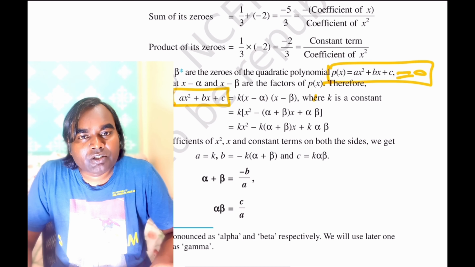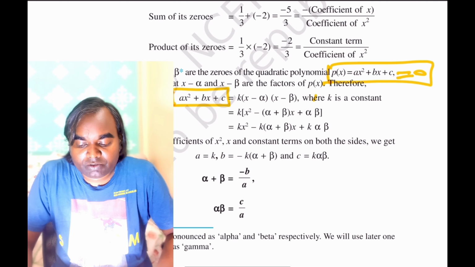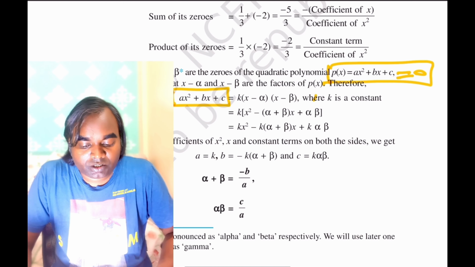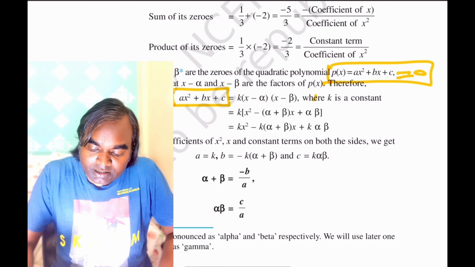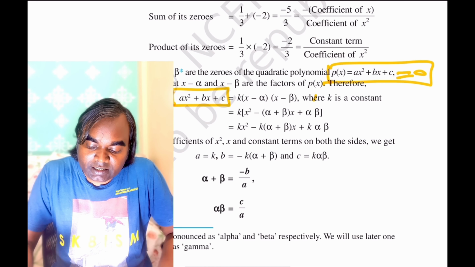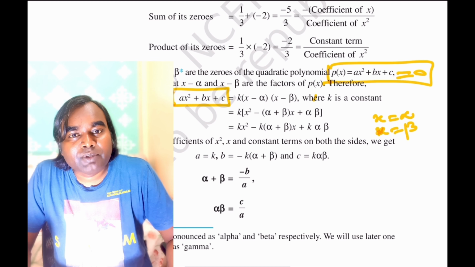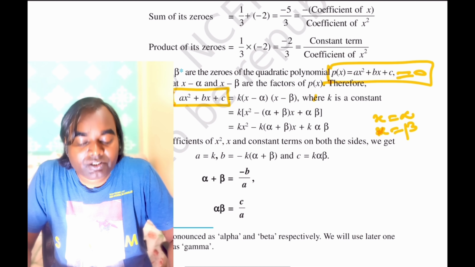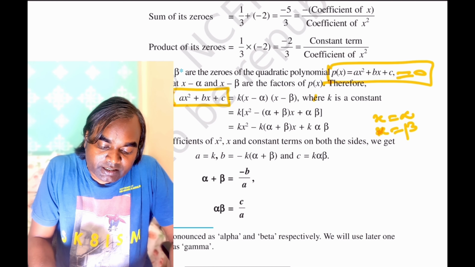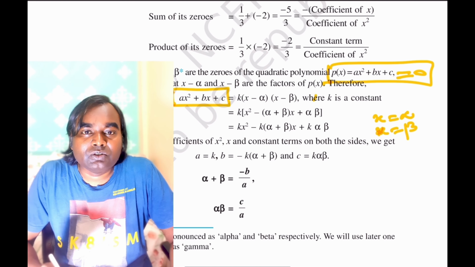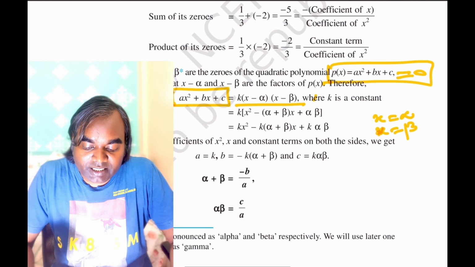So let us equate it to 0, so it becomes a polynomial equation. Suppose it has two roots or two zeros: first is x equal to alpha and second is x equal to beta. That means there are two factors, x minus alpha and x minus beta, with some constant. So ax square plus bx plus c can be written as k into (x minus alpha) into (x minus beta), where k is a constant.